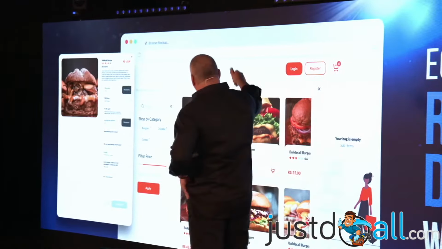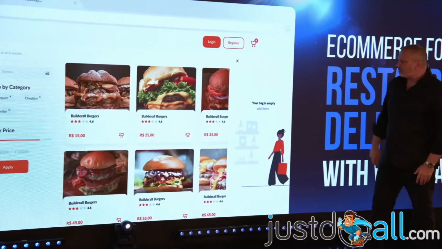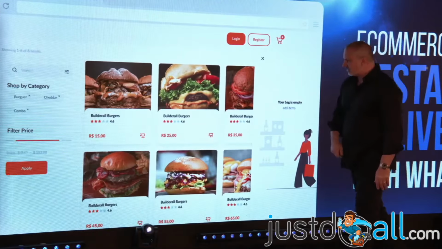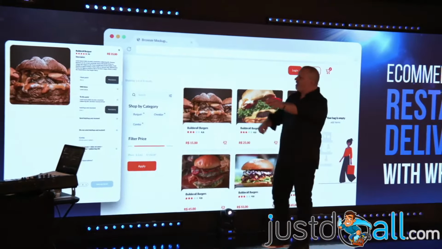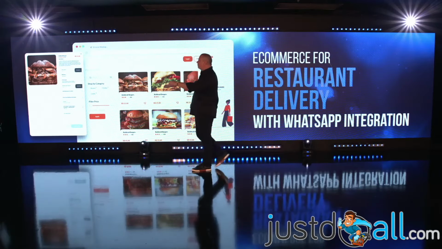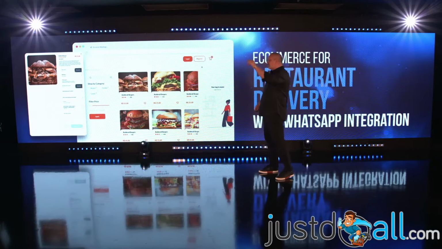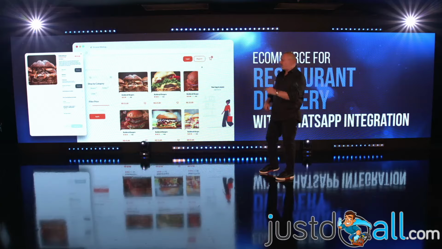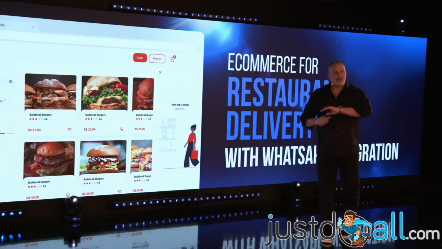So you're gonna have the menu here on the store, and people are going to click on something. Let's say you click this hamburger, and it's gonna open this page with everything about the hamburger, and you're gonna be able to remove stuff or add more stuff, do some observations, and put it on the shopping cart. And when you're done, you have like 3, 4, 5 hamburgers, you just pay and boom.